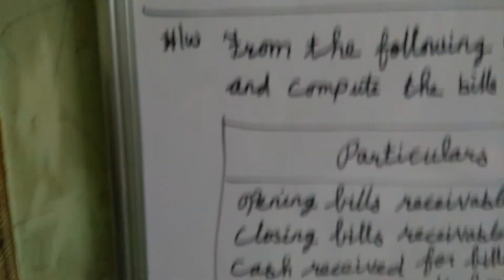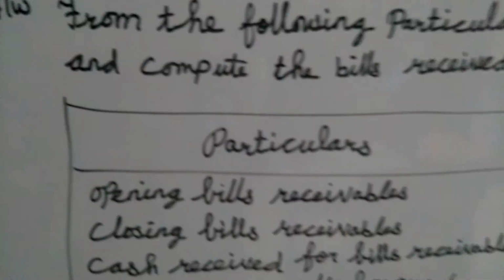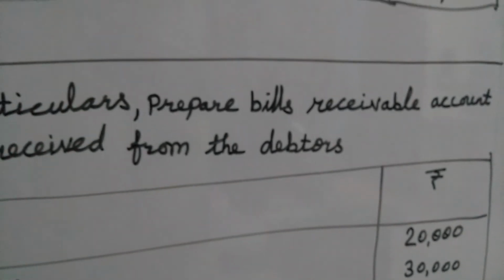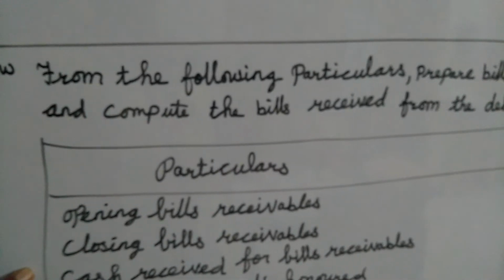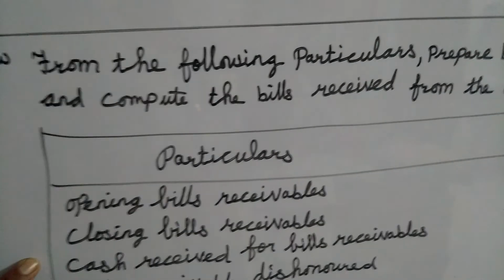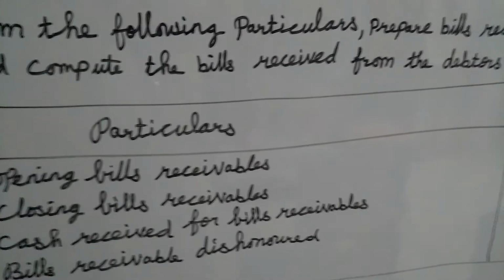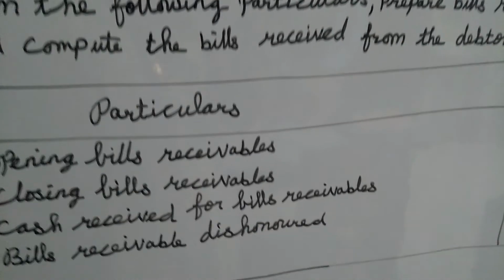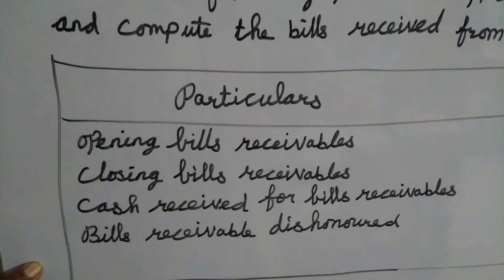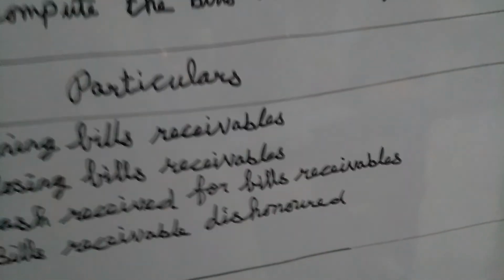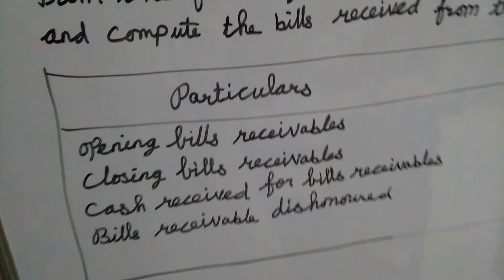See here, first, the opening bills. See the sum. Opening bills receivable, how much is given? 20,000, right? So the opening bills receivable, which side do we want to show? Debit side. And then the second one, closing bills receivable, which side will it come? Credit side. And then cash received for bills receivable, which side, debit or credit? Right, credit side. And then bills receivable dishonored, in case of any dishonor, which side? Credit side.